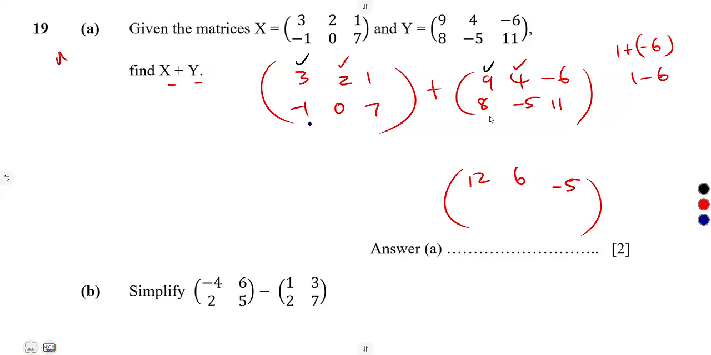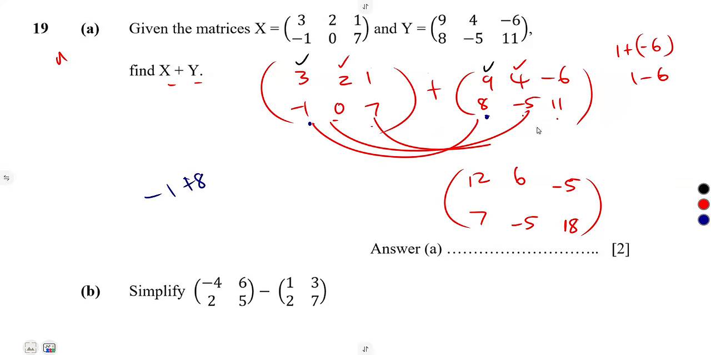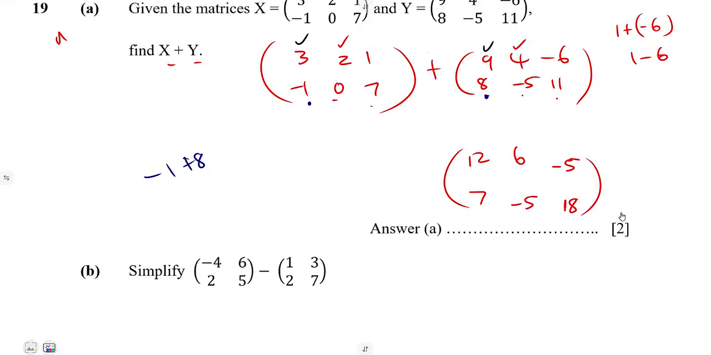Negative 1 and 8. Negative 1 plus 8 is going to give us what? A 7. All right. 0 plus minus 5, that's minus 5. 7 plus 11, that's what? That's 18. So this is it. You add corresponding terms. Remember, corresponding elements. That's the idea.